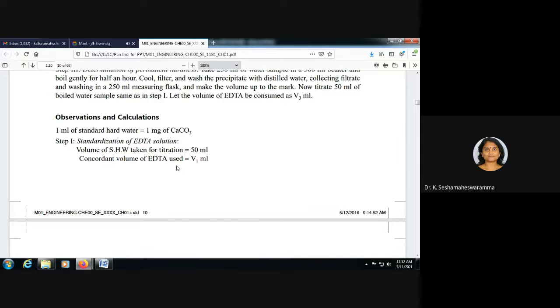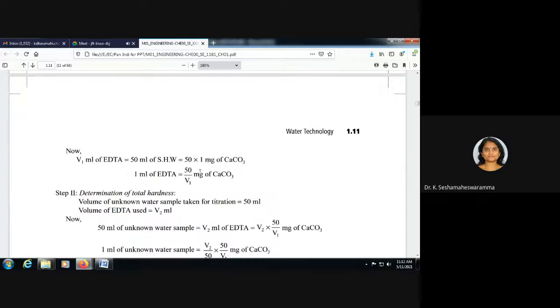Volume of EDTA used is V1 ml. V1 ml of EDTA is equal to 50 ml of standard hard water, that is equal to 50 into 1 mg of calcium carbonate. So 1 ml of EDTA is equal to 50 by V1 mg of calcium carbonate. You have to remember here we are taking 50 ml of standard hard water. 1 ml of hard water is equal to 1 mg of calcium carbonate, so 50 ml of standard hard water is equal to 50 mg of calcium carbonate.